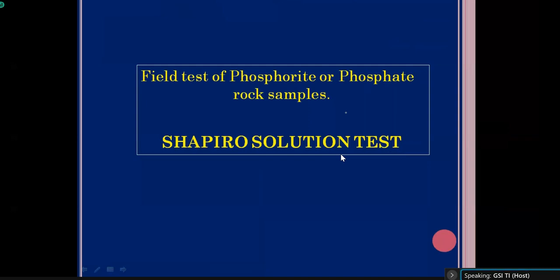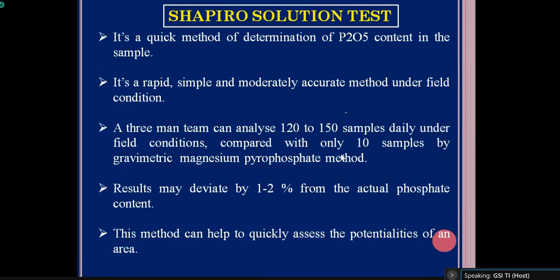Whether your rock sample contains any phosphorite or not, you cannot understand that only by seeing it with your eye. So there is a field test for phosphorite, which is called the Sapiro solution test. By this test, you can confirm whether your sample contains any rock phosphate or P2O5 or not. So for phosphorite exploration, we use this Sapiro solution test. In this, we determine the P2O5 content in the sample, and it is totally a visual estimation technique. Generally it is a rapid and simple technique and a moderately accurate method under field conditions.